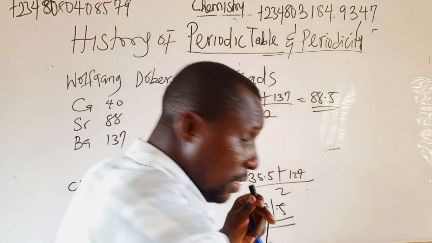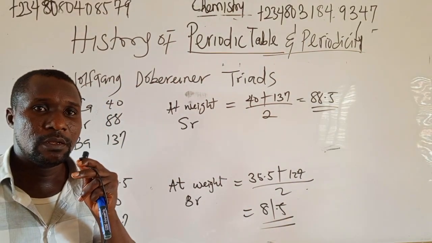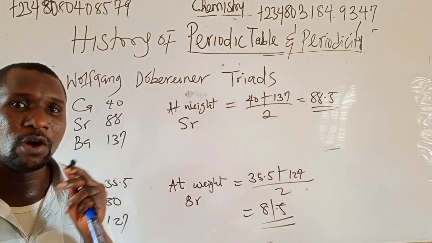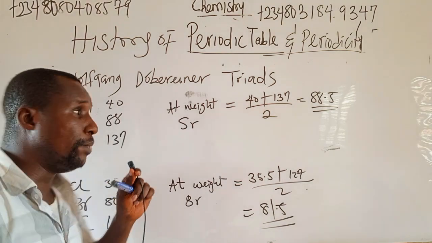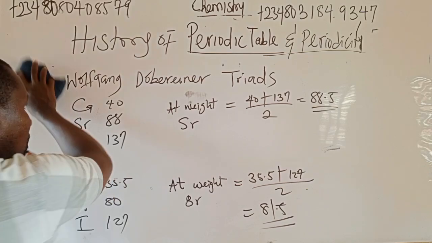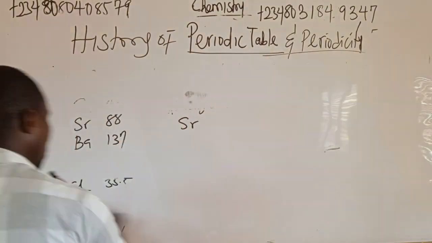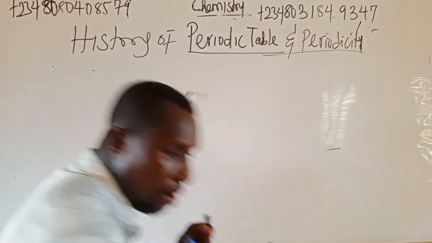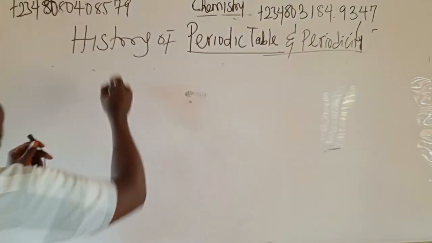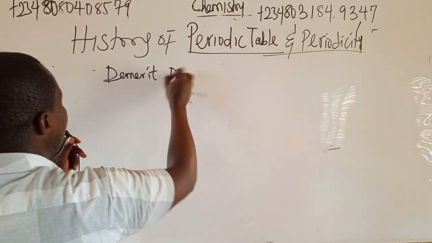But he failed. Not all known elements could be fitted into his triad method. That is one of the demerits of Döbereiner. Let's look at the demerits, the failure of Döbereiner.